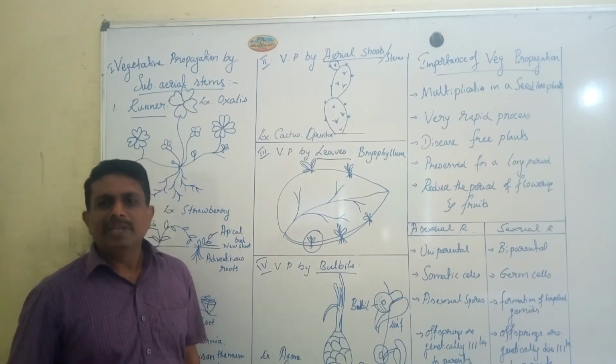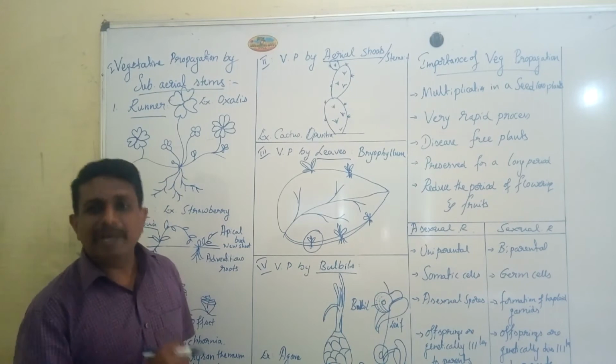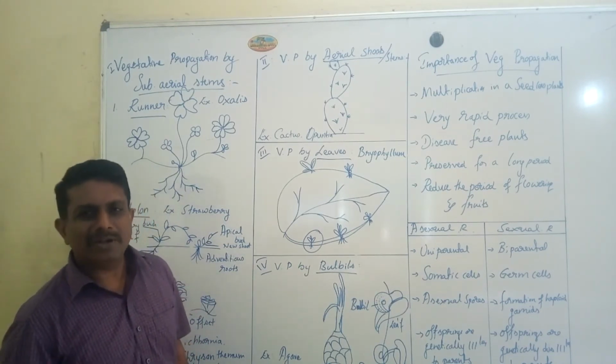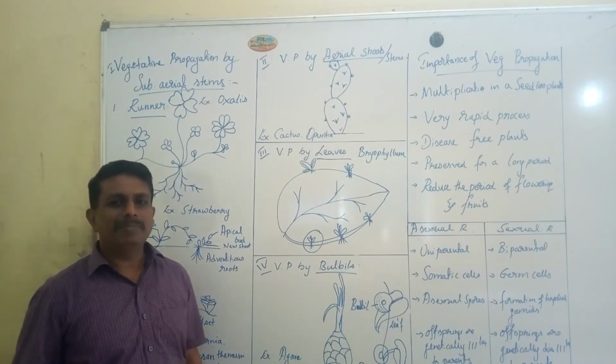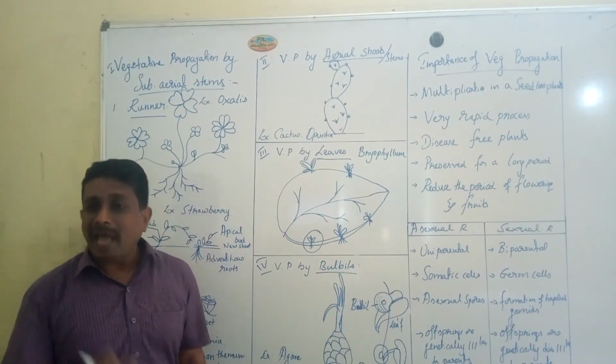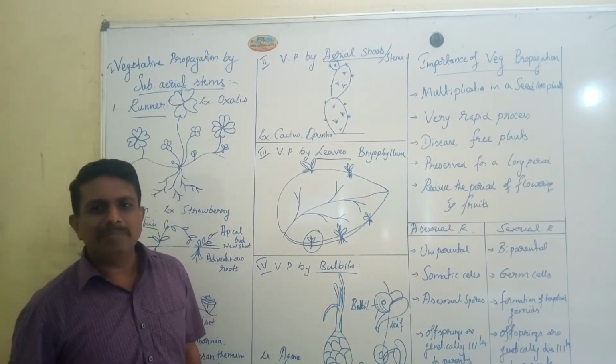In Agave, the floral buds are modified into bulbils. But in case of Dioscorea, the axillary buds are modified into bulbils.